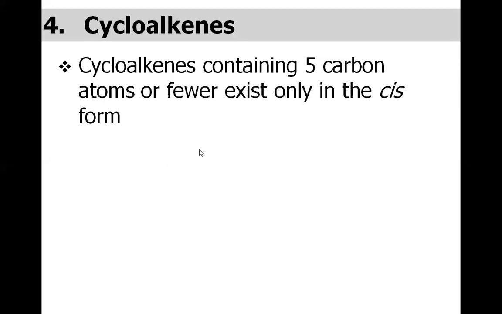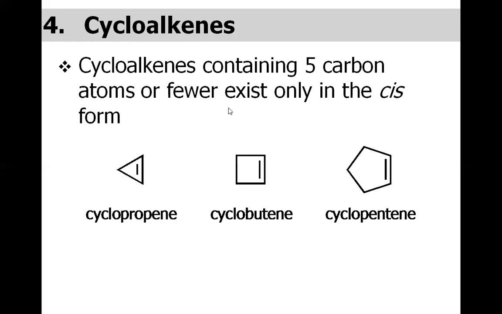Now let us discuss the cycloalkenes. As the name suggests, the alkenes which are in cyclic form are called cycloalkenes. Technically, the first member of cycloalkene is cyclopropene, because for having a cycle, there must be at least 3 atoms. We cannot have cycloethene. So the first member is cyclopropene, and then cyclobutene, and so on.